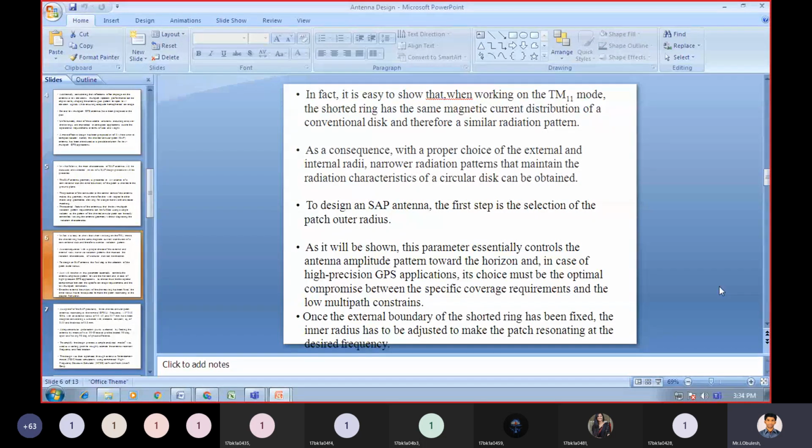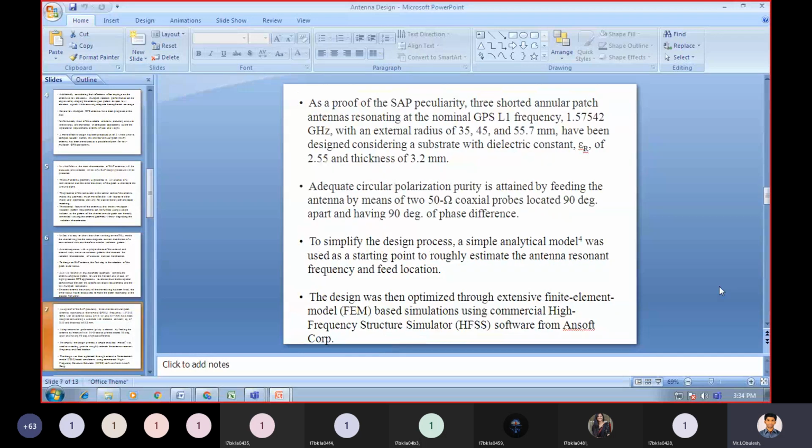Once the external boundary of the shorted ring has been fixed, the inner radius has to be adjusted to make the patch resonate at the desired frequency.